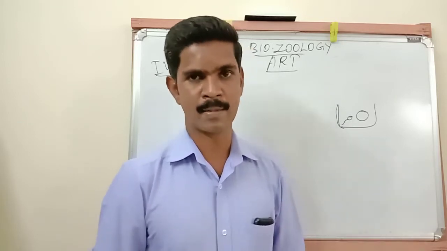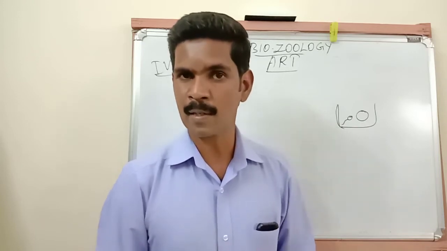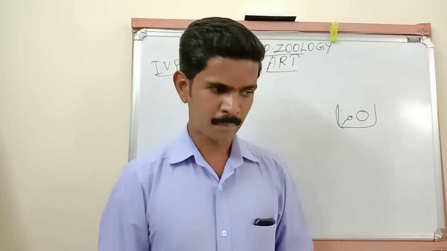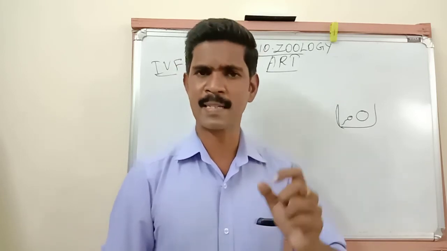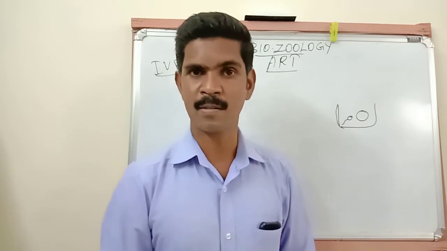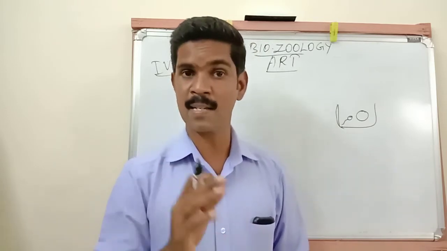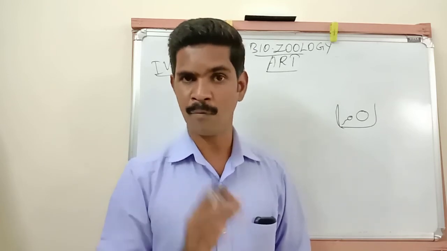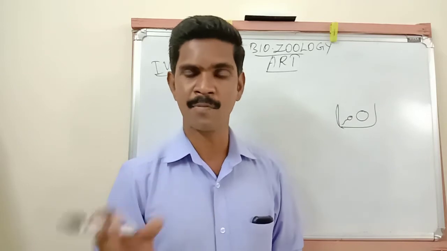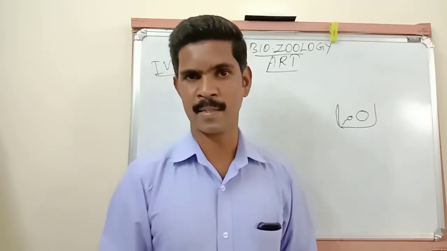For these cases only, this process was used once upon a time. But nowadays, for almost all infertility problems, in vitro fertilization is used in the medical field. This in vitro fertilization consists of some steps. The first step is ovarian stimulation. Next, egg retrieval. Third step, fertilization. Fourth step, culturing of the embryo. Then the last one is transfer of the embryo. These are the steps involved in in vitro fertilization.